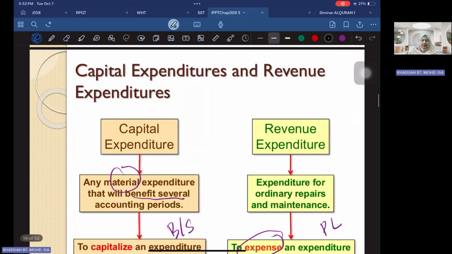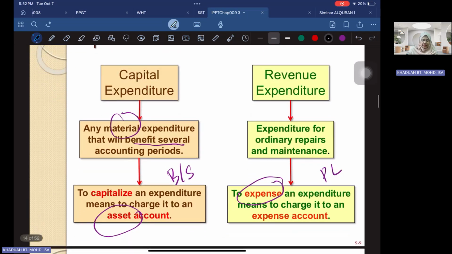Then you also have capital expenditure and revenue expenditure. Capital expenditure is any material expenditure, and by material we are referring to a significant amount of expenditure that will benefit several accounting periods. So normally when you acquire an asset, these are capital expenditure, because the benefit from the asset will be for several accounting periods. To capitalize an expenditure means to charge it to an asset account, so it's an asset, a balance sheet item.